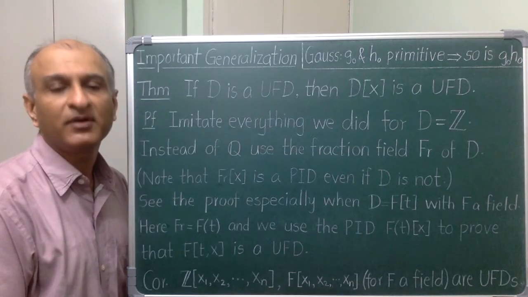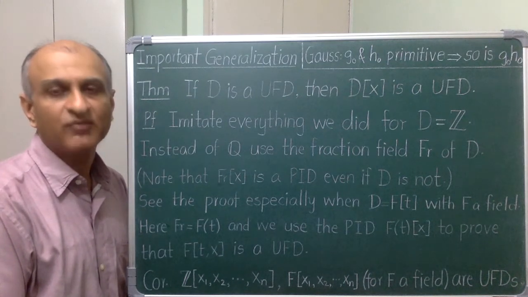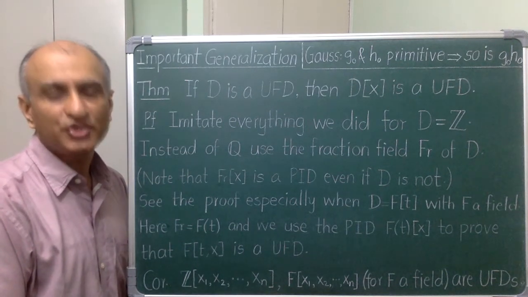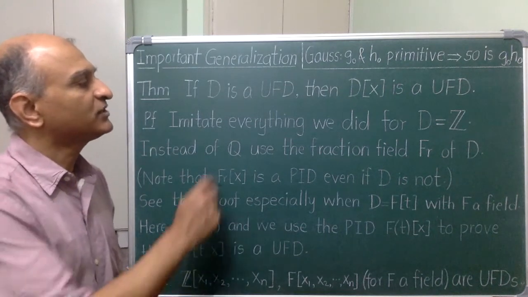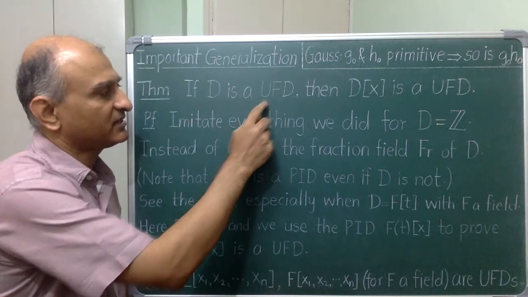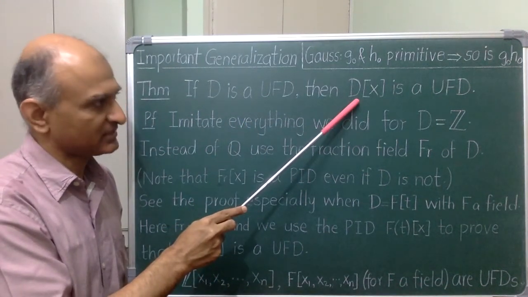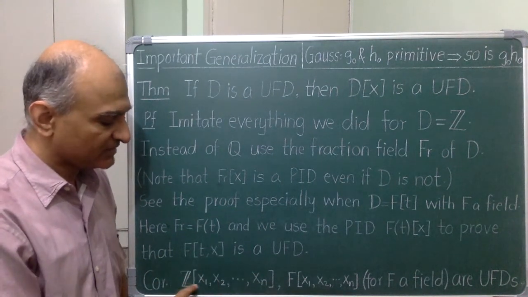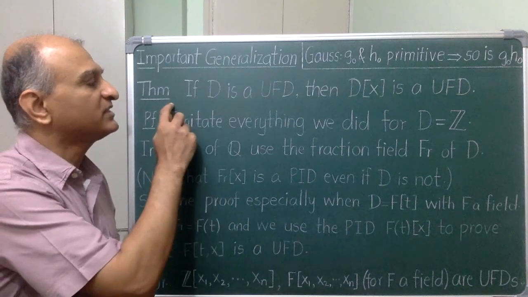Finally, we have an important generalization. In all the proofs that we did here about Z[x], the only thing that we used about Z is that Z is a UFD. You should check this. So I have the following theorem. Suppose a domain D has unique factorization. Then the same is true about D[x]. And I can use this result repeatedly to get, for example, that these rings are UFDs. How do I prove this theorem?